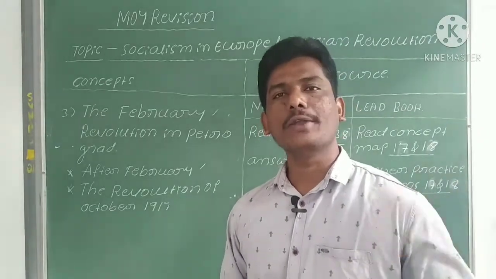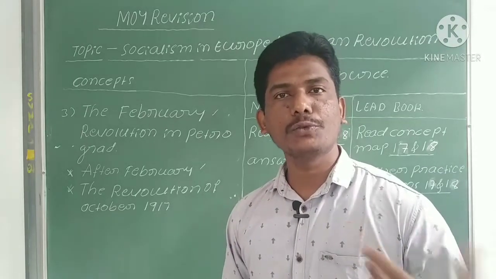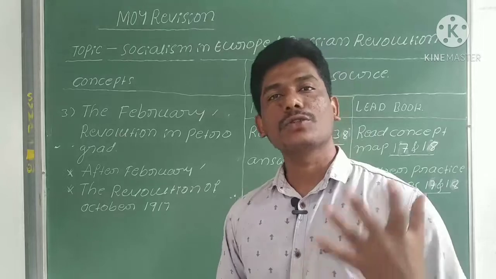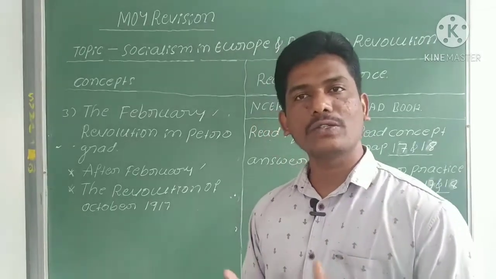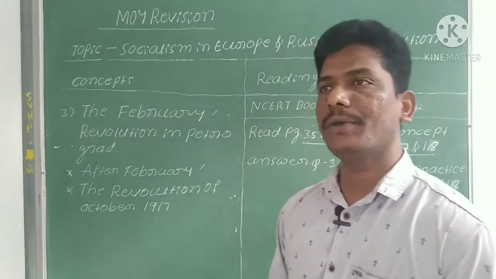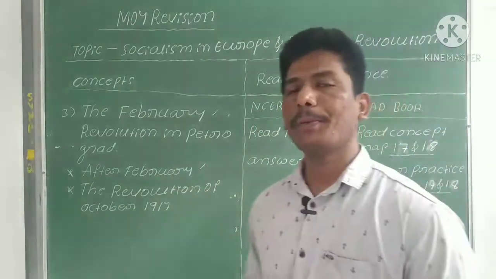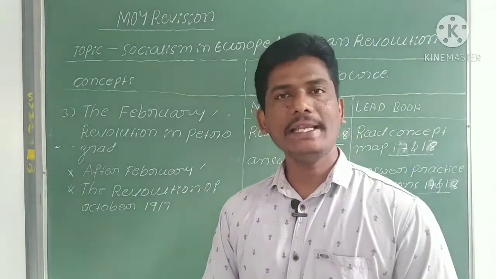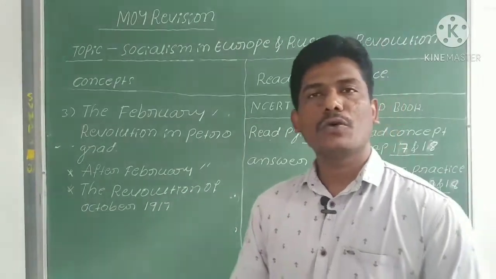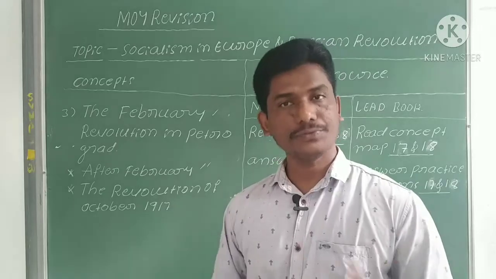When the movement started to move towards the right bank of the river Neva, the workers organized a movement against the government, and this led to the February Revolution in Russia. So after the February Revolution, what happened in Russia, you know?